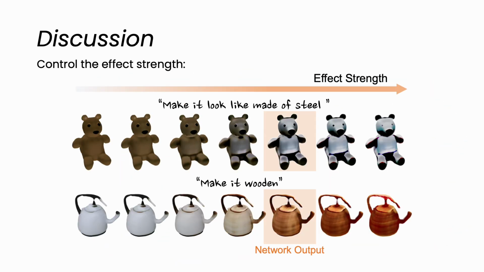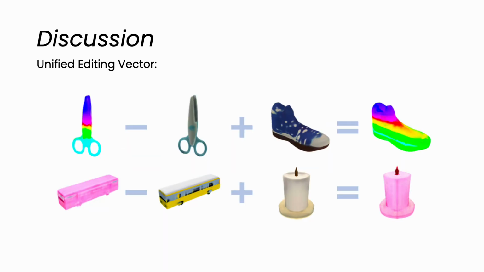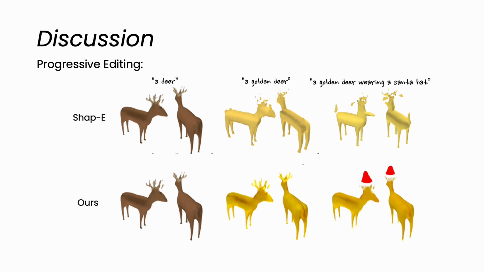During our experiments, we also found some interesting observations: we can control the effect strength of our editing. Additionally, we find that we can find an editing vector that can be applied to different objects and categories. We consider this an interesting property of SHAP-E's latent space. Also, we find that our method can provide progressive editing, that we can first turn the deer into a goat and also add a party hat to this goat deer.